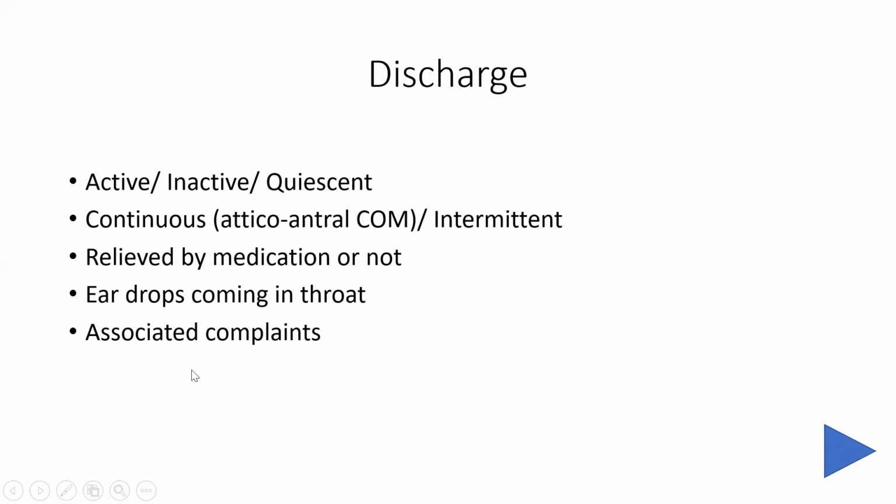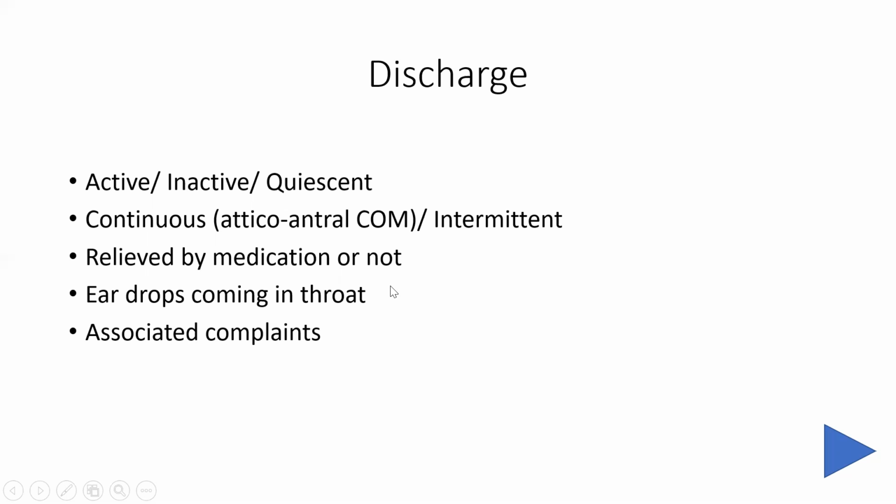And then we also ask if there are any associated complaints with the discharge. That is, whether the discharge is associated with vertigo or any other ear complaint, or associated with tinnitus or not. So these associations we will see along with the next complaints. So these are the things that we ask whenever a patient comes to ENT OPD complaining of discharge from the ear. And of course, we ask whether it is unilateral or bilateral, whether it is coming from one ear or from both ears.